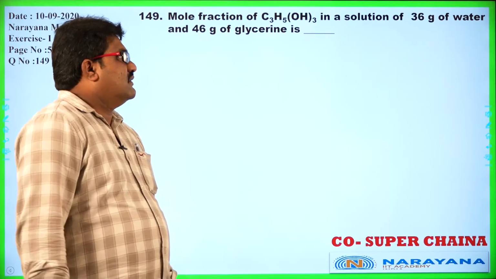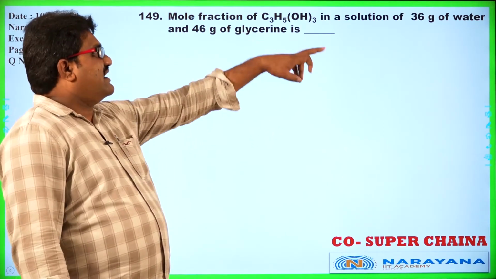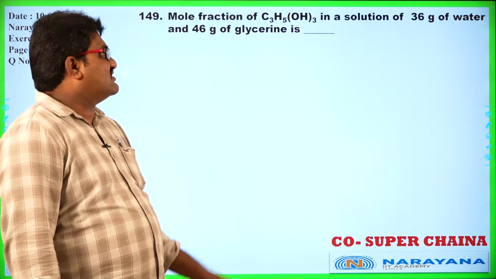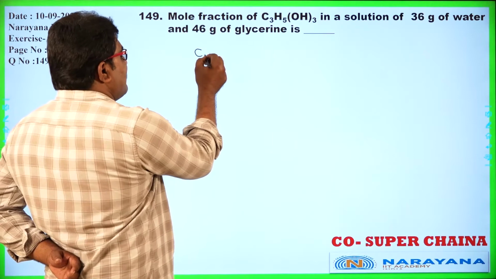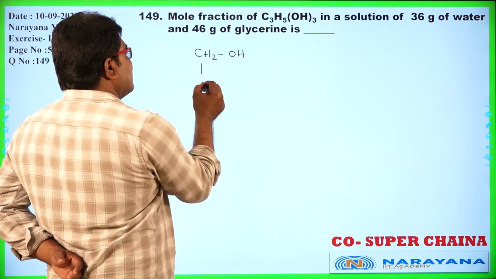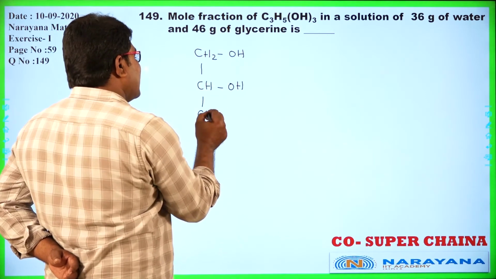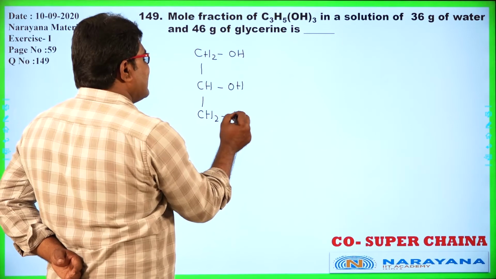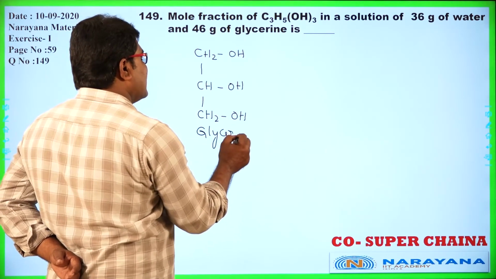Mole fraction of C3H5(OH)3 is called glycerin. The structural formula of that is CH2OH, CHOH, CH2OH. This is called glycerin.